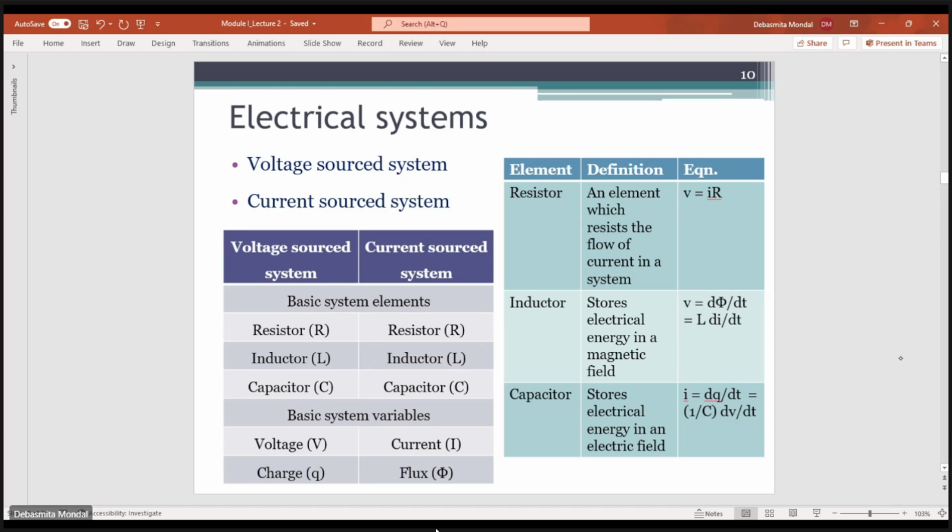But when we are dealing with a voltage source system, the basic system variables are voltage and charge. We'll see why we consider voltage and charge as the basic variables. Similarly, for a current source system, the basic variables are current and flux.